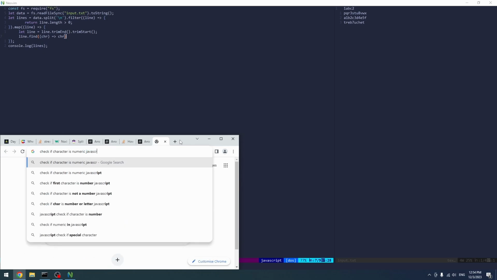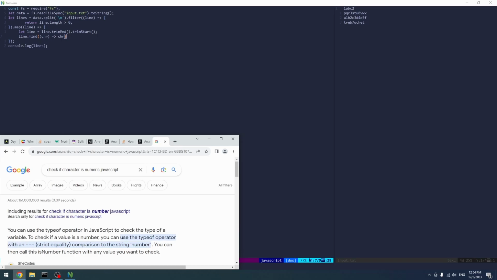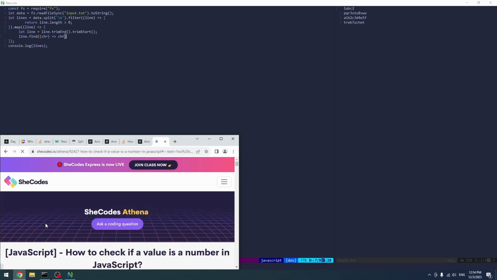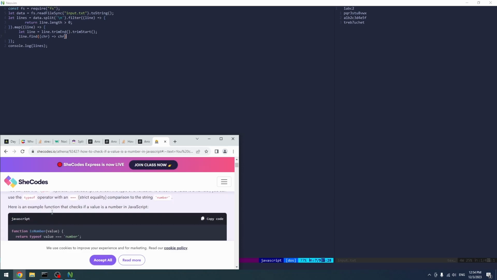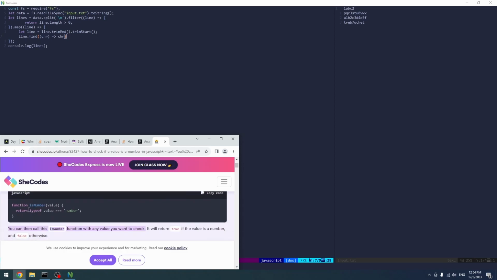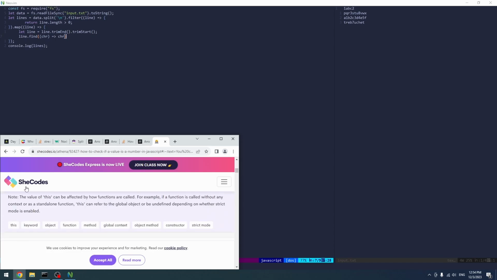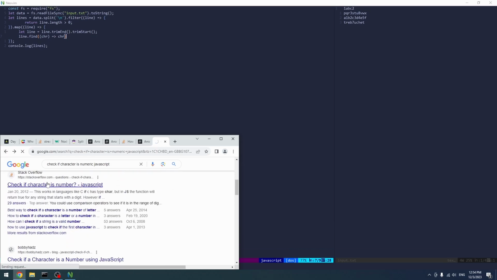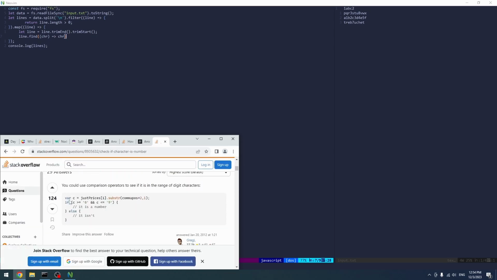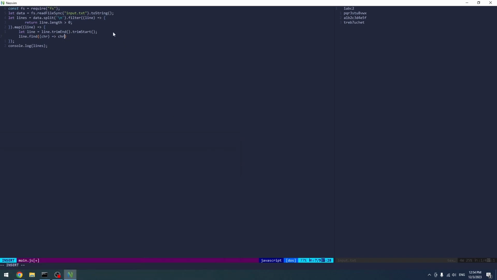JavaScript. Is a number. Well, we can do, no, the type doesn't, check character is a number. Well, yeah, we can do the, well, sure, okay, so we want to do 0 and character less than or equal to 9, so that's our first one.